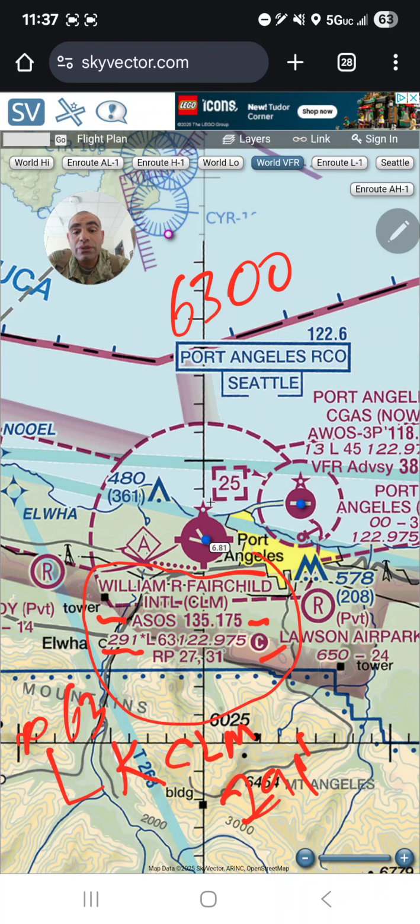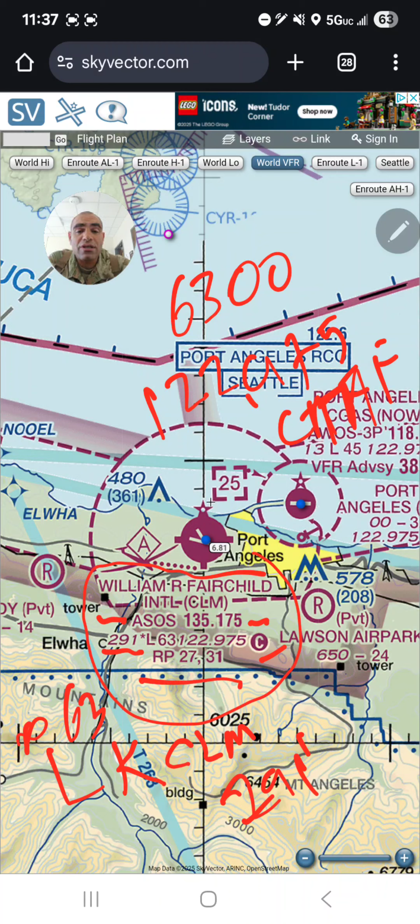122.975 is going to be the CTAF, and CTAF stands for Common Traffic Advisory Frequency. So that's how you're going to announce your intentions on the radio when you're taxiing, taking off, landing, and where you are in the pattern when you're approaching the airport.